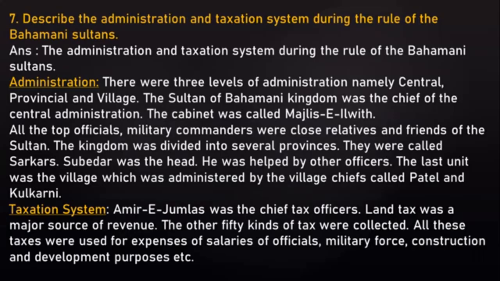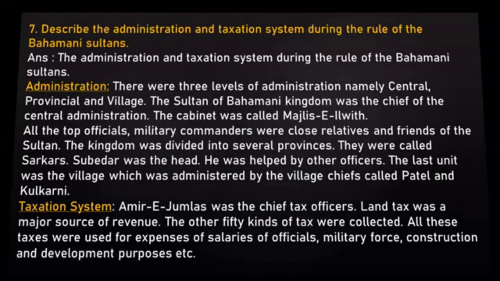Amir-e-Jumlas was the chief tax officer. Land tax was a major source of revenue. The other 50 kinds of tax were collected. All these taxes were used for the expenses of salaries of officials, military force, construction, and development purposes, etc.